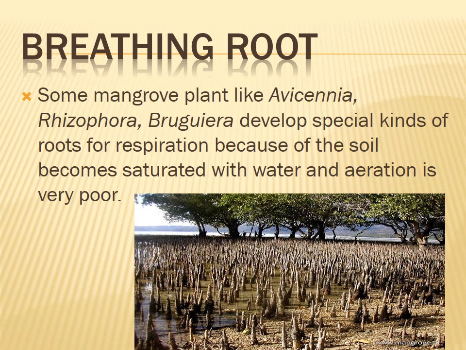They have a number of breathing pores on pneumatophores for exchange of gases. First of all, we learned that the root's one function is absorption of water and nutrition. Here, the root is modified to help with respiration. So here the major function is breathing, respiration.